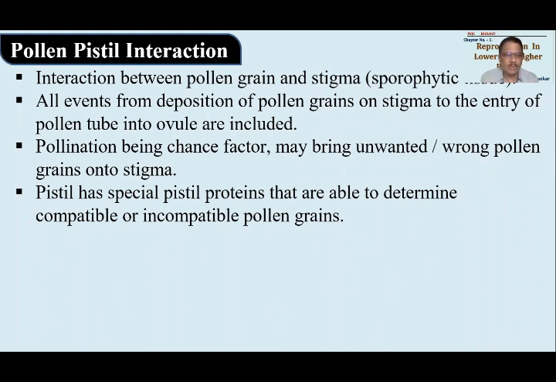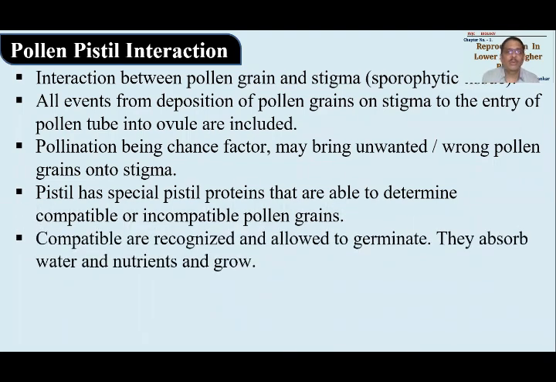So compatible and non-compatible types of pollen grains would be understood by the pistil, and the compatible one will be allowed to germinate. Non-compatible pollen grains, meaning those which are not of its own species or its own type, will not be allowed to germinate. The rest, the ones which are of the same type, same species, will be allowed to germinate, and then the germination process will begin. The stigma over here will secrete some sugary watery solution. This sugary watery solution will be absorbed by the pollen grain, and then it will start growing.